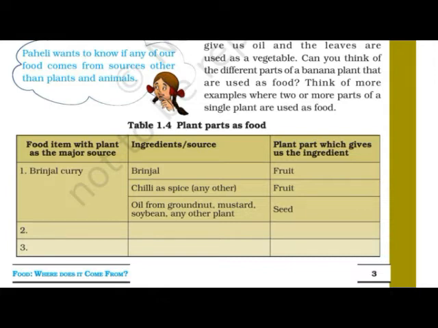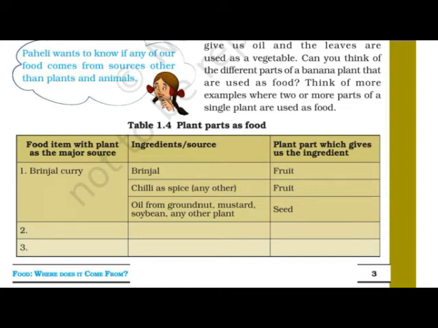Paheli wants to know if any of our food comes from sources other than plants and animals. See, Paheli always thinks differently. She is a very sincere girl. She just wants to ask you something. We are getting all our food items from plants and animals, but she wants to ask you, are we getting any food item other than from plants or animals? Think on this also.